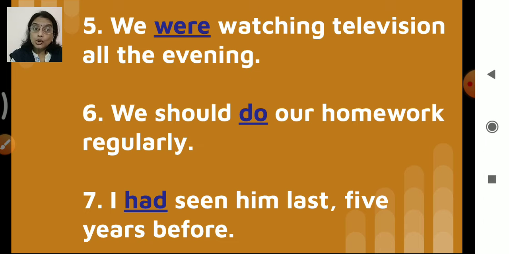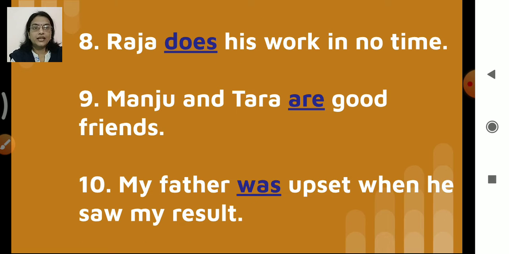We should do our homework regularly. We should do. Seventh one, I had seen him last 5 years before. Past tense. I had seen him. Followed? Okay. Now the eighth one. Raja does his work in no time. Does.